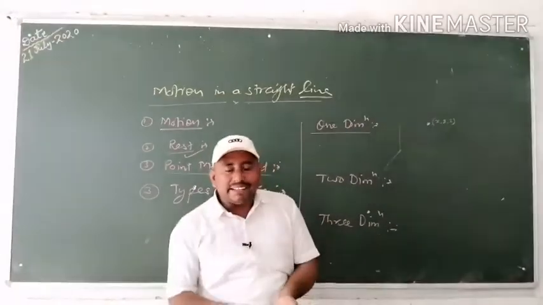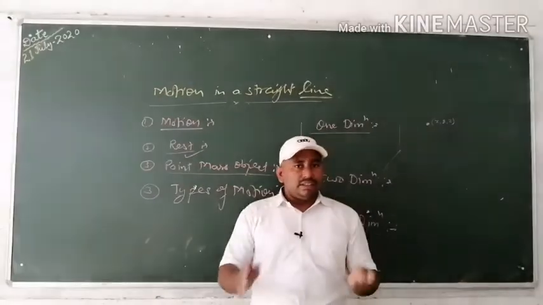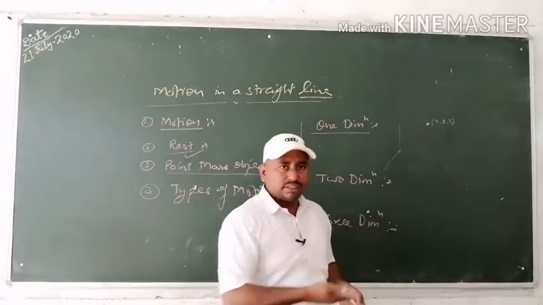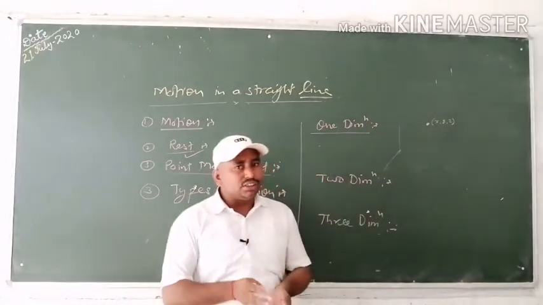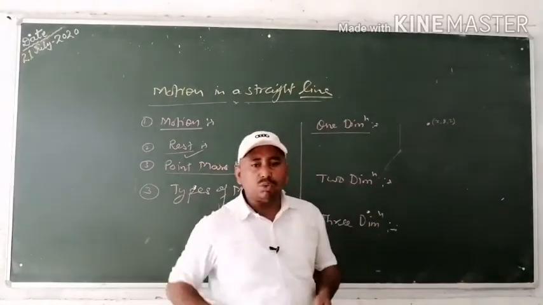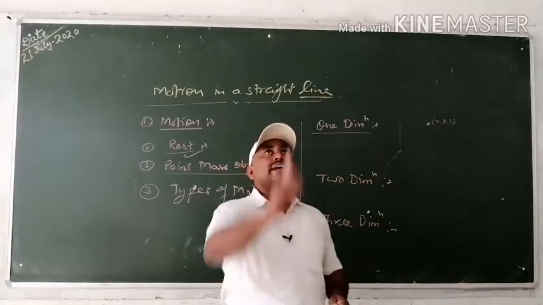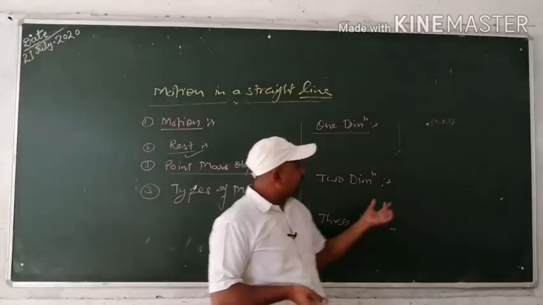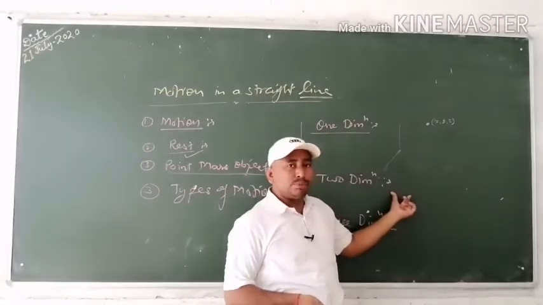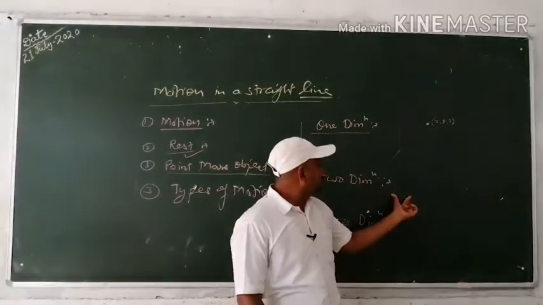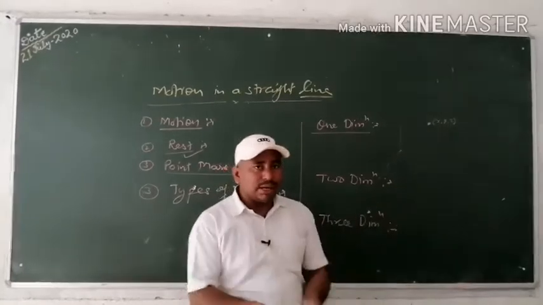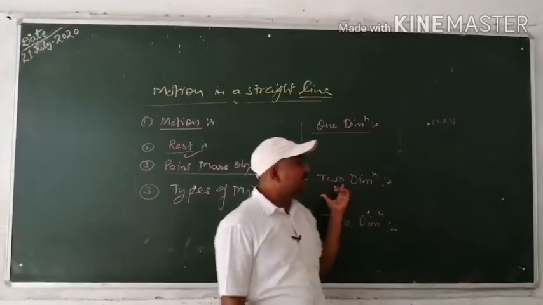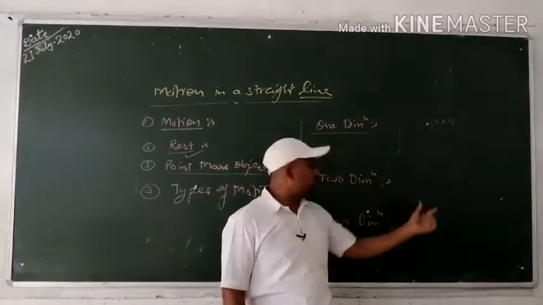Two-dimensional motion on a plane: when any object travels on a circular track or moves on a plane, then the object changes two of its coordinates, x and y axis or x and z axis. The y axis does not change with respect to time. So two of the three coordinates which specify the position of the object change with time. Such examples, motion in a plane, projectile motion, circular motion, etc., are examples of two-dimensional motion.